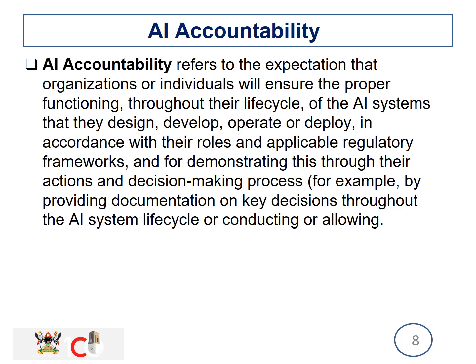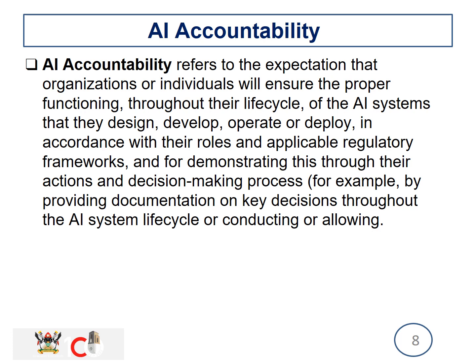Accountability can refer to the expectations that organizations or individuals will ensure the proper function, through the life cycle of the AI systems they are designing, developing, operating, and deploying, in accordance with their roles and applicable regulatory frameworks, and for demonstrating this through their actions and decision-making processes.